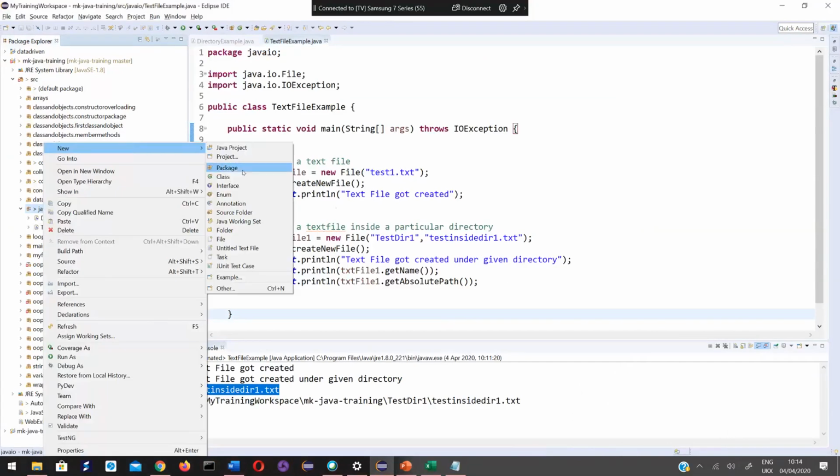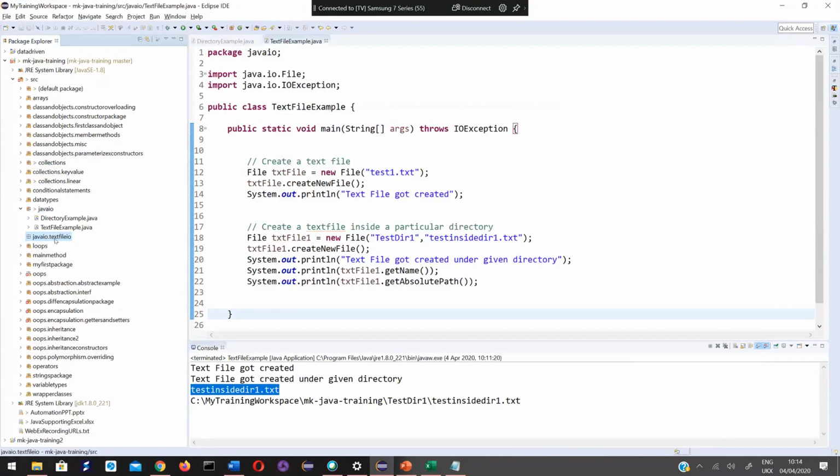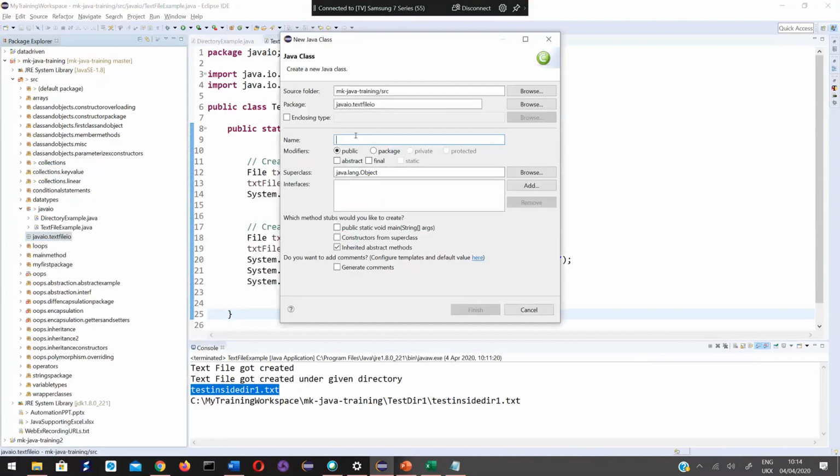In package Java IO, text file IO, I'll name it textfileio package. Inside this package, I'll create a class called WriteToTextFile.